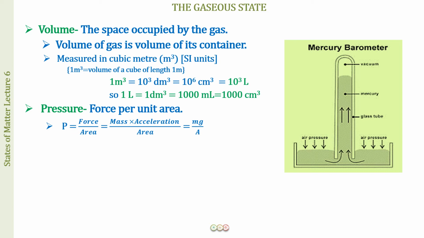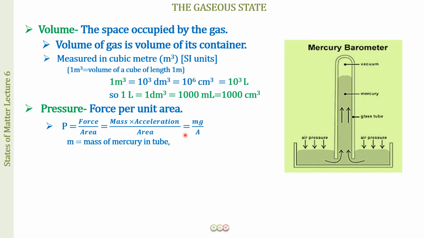So we have pressure is equal to force over area, and force is what? This is mass into acceleration. So mass into acceleration over area. Now this acceleration is because of gravity, right? So the particles are exerting pressure in the downward direction. So this is acceleration due to gravity. So we have mg over A.